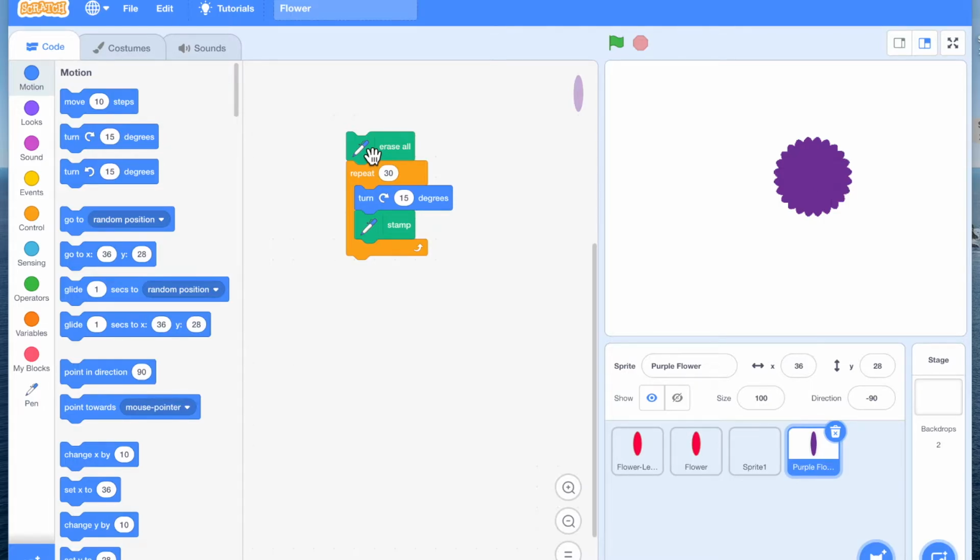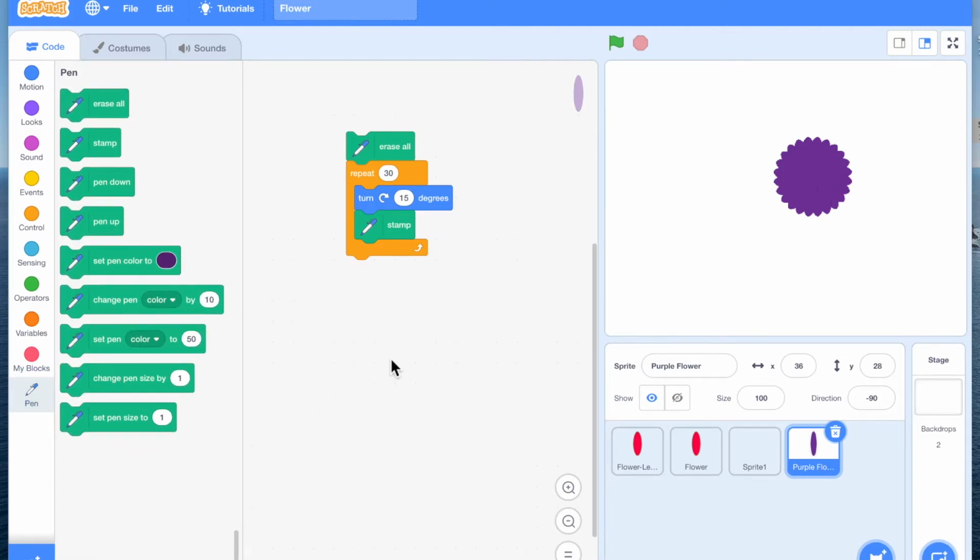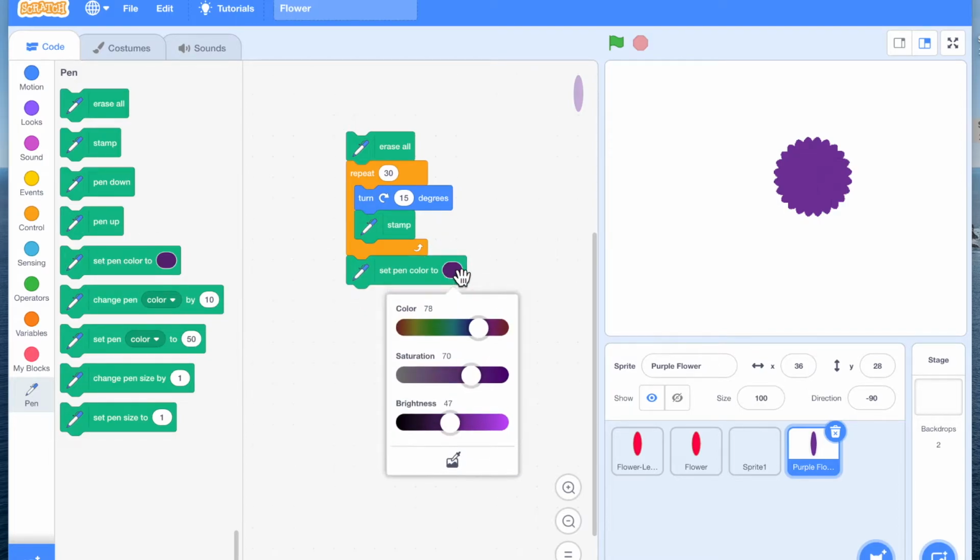Now I want to attach a stick to the flower. So I'm going to use the pen to entirely make it. I'm going to use a color. I want to make the stick green in color.